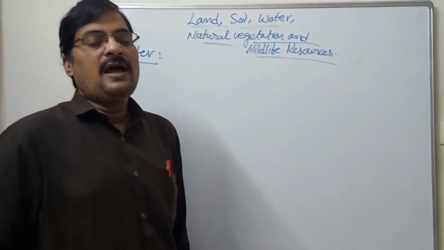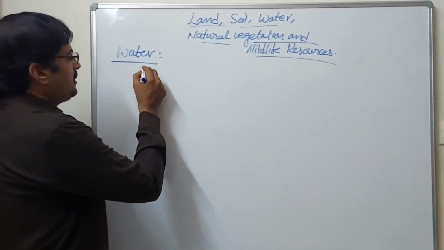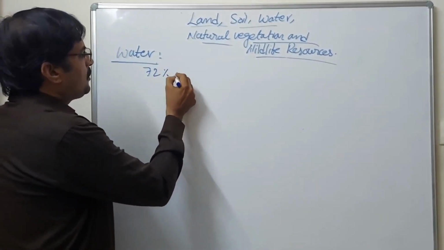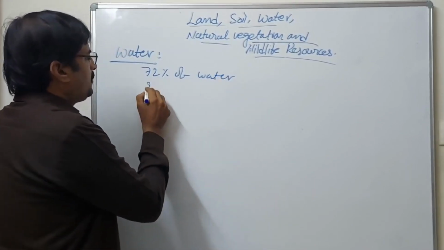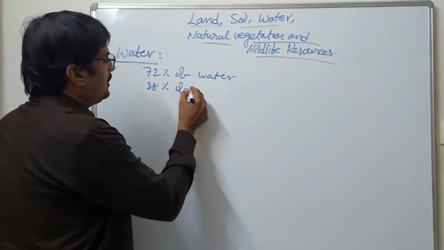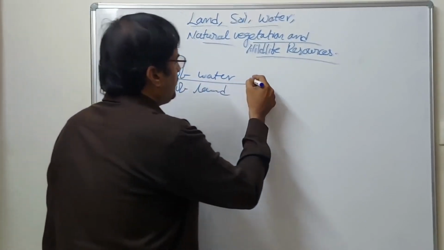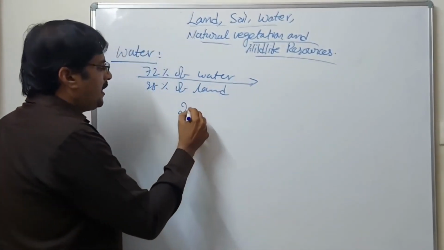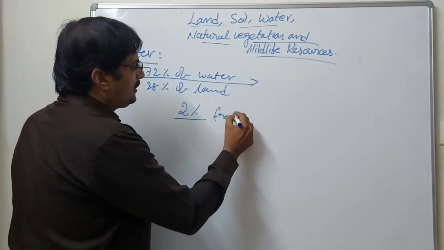Water. There are two things we can discuss. One is that 72% of the earth's surface is water and 28% is land area. Of that 72%, only 2% is fresh water.